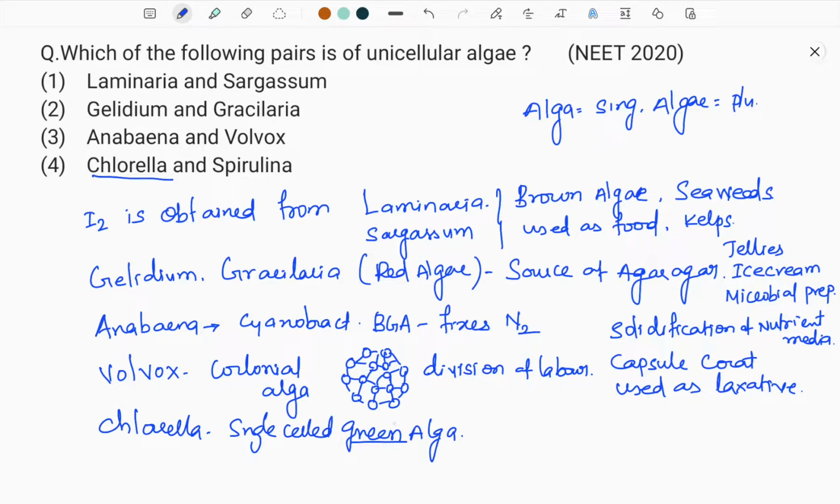So this Chlorella is a single-celled green alga. One more thing is Chlorella pyrenoidosa. This Chlorella pyrenoidosa is used as SCP, that is, single-celled protein, rich in proteins. It is used by astronauts during space travel.